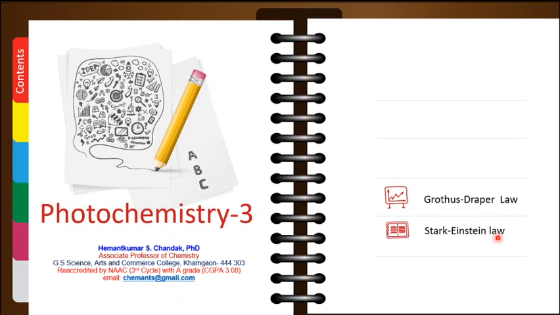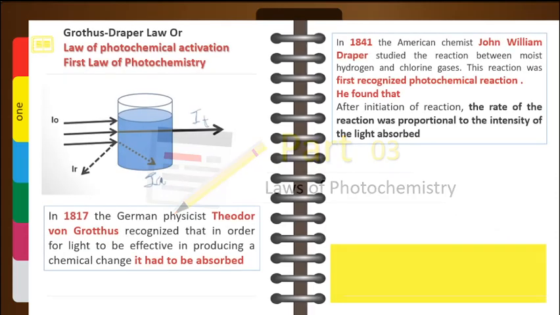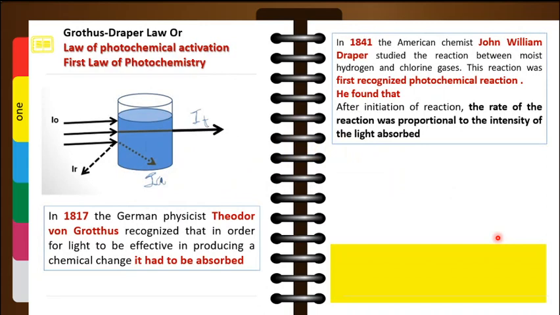There are two laws of photochemistry. One of them is the Grotthuss-Draper law, and the second one is the Stark-Einstein law. We will try to cover these two laws. As mentioned earlier, photochemistry refers to the reaction caused by the absorption of light. Now, we need to quantify how much light, when absorbed by the reacting substance, will lead to how much product, and that can be done with the help of these two laws.